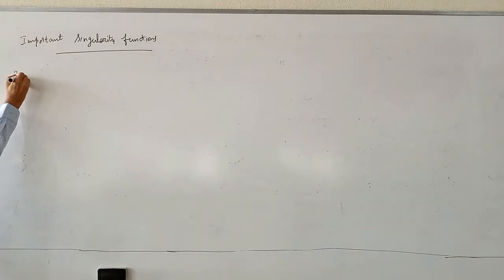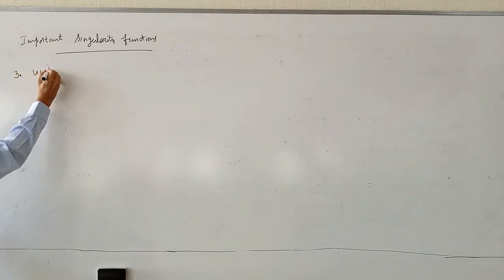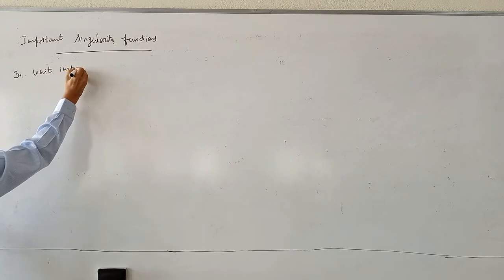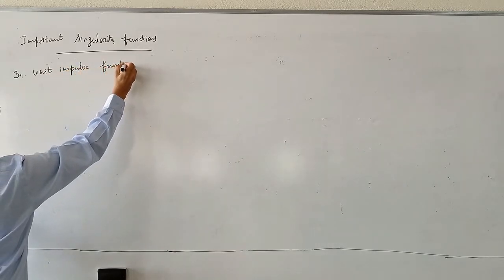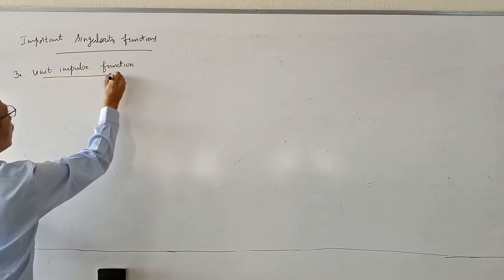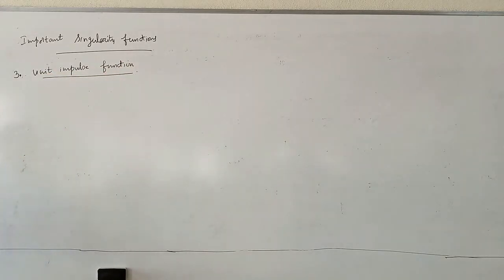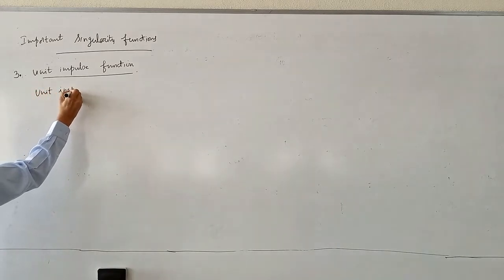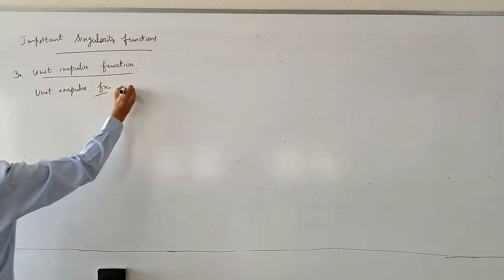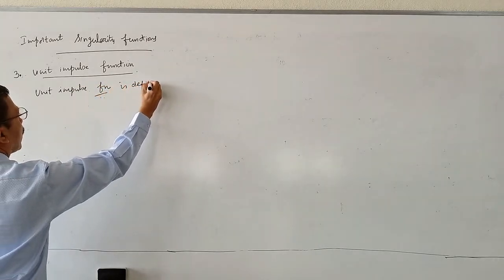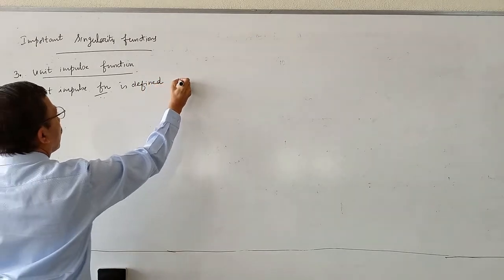Third one, unit impulse function. Unit impulse function is defined as follows.